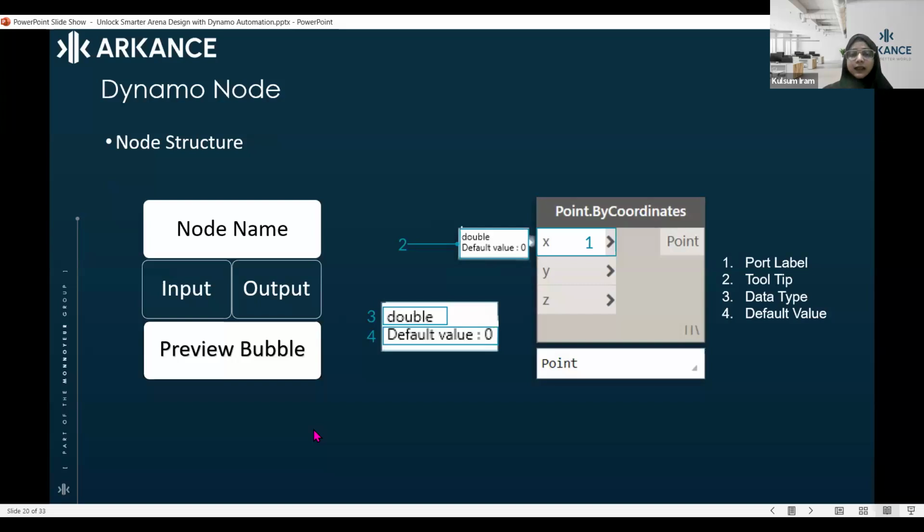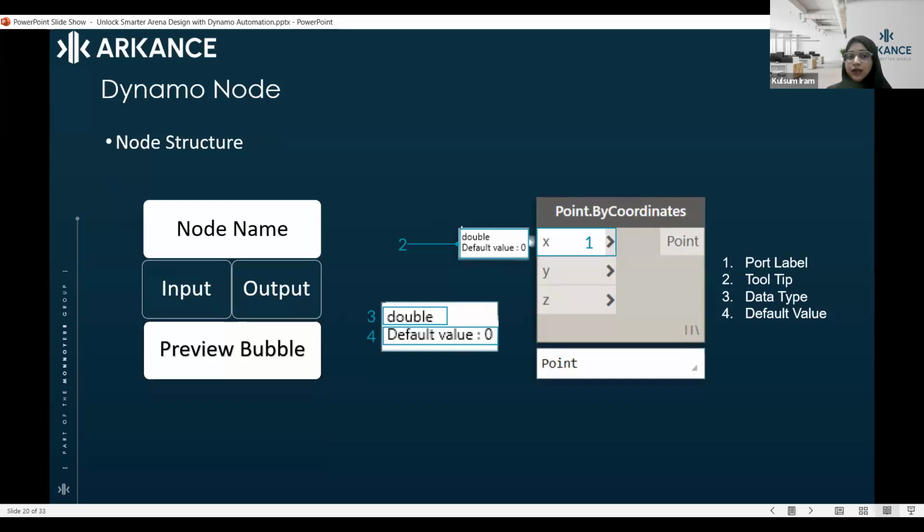Now, I would like to tell you about the main component of Dynamo, that is the Dynamo node. The second thing we are going to talk about is the node: how nodes work, what is a node, how we are going to understand nodes. Because if I take you directly onto the interface of Dynamo, you will think that this is not the interface we used to work with. So that is why I'm sharing a small brief about how Dynamo nodes work.